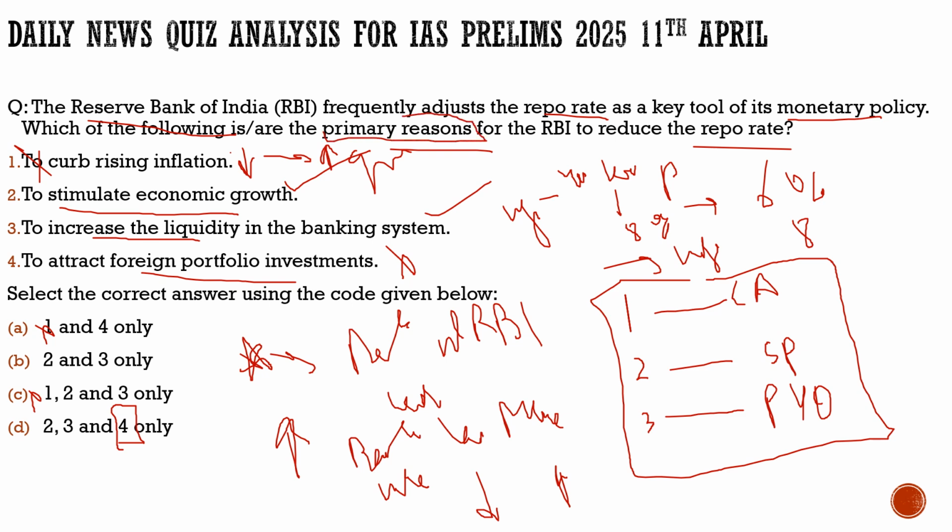So with respect to this question, the correct statements would be statement 2 and statement 3. And from the code given below, the correct code would be option B.